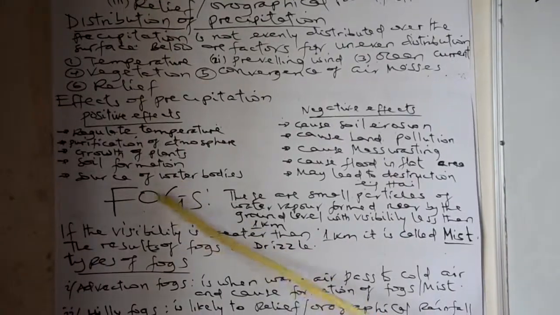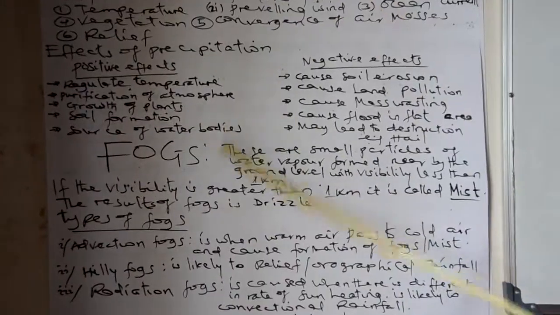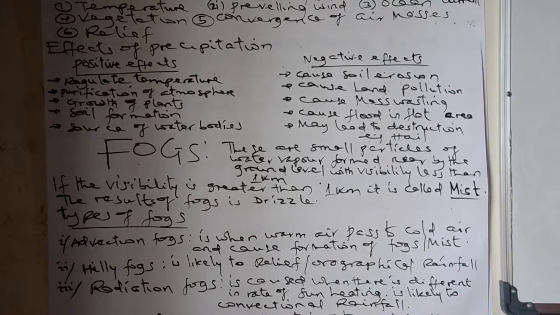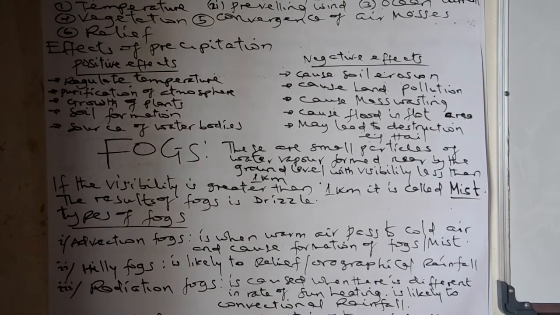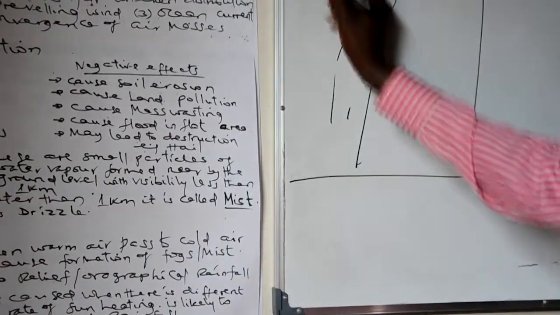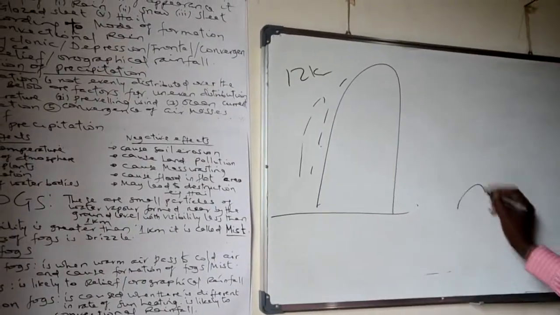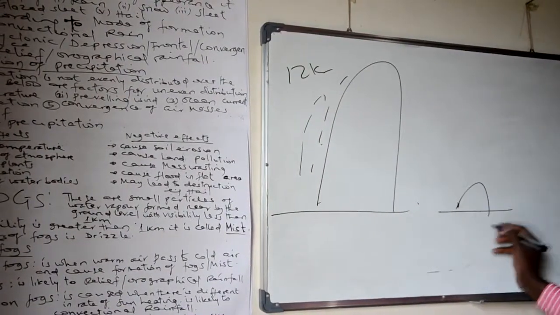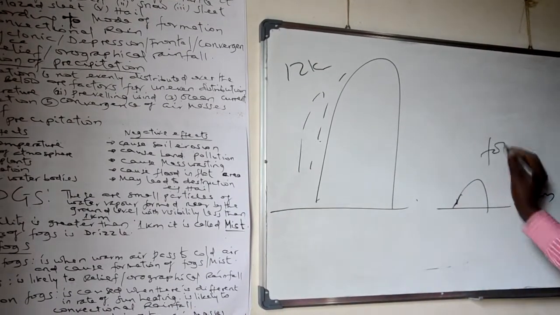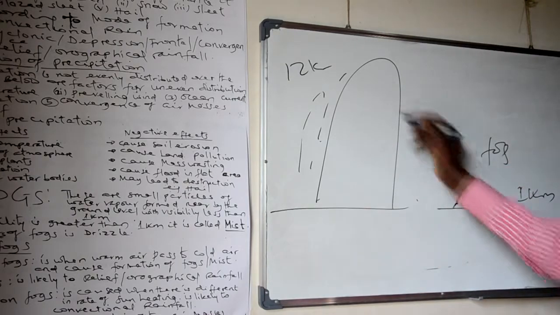Let's start by describing the term fogs. Fogs are small particles of water vapor formed near the ground level with visibility less than 1 kilometer. Remember that clouds are particles of water vapor that rise at high altitude, from 0 kilometers up to 12 kilometers. But fog takes place near the surface, within 1 kilometer. When the visibility is greater than 1 kilometer, it is called mist.